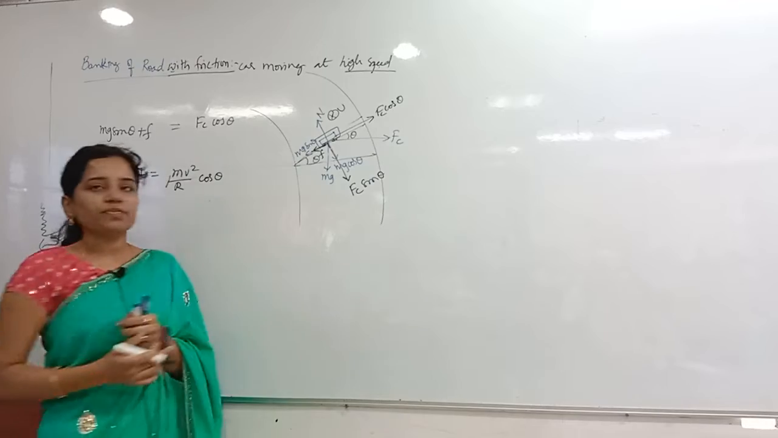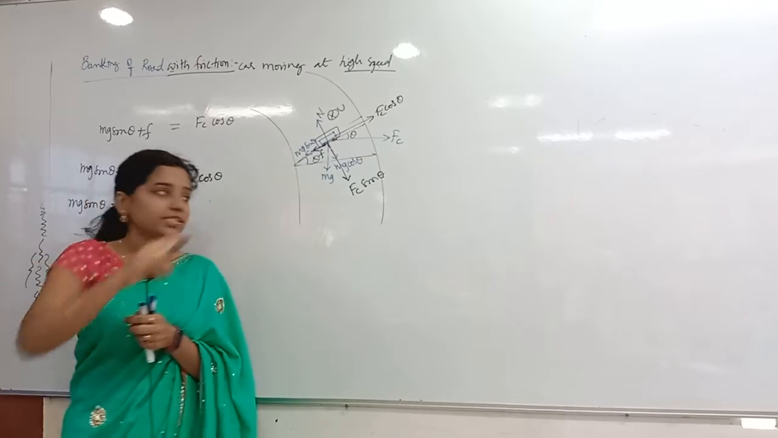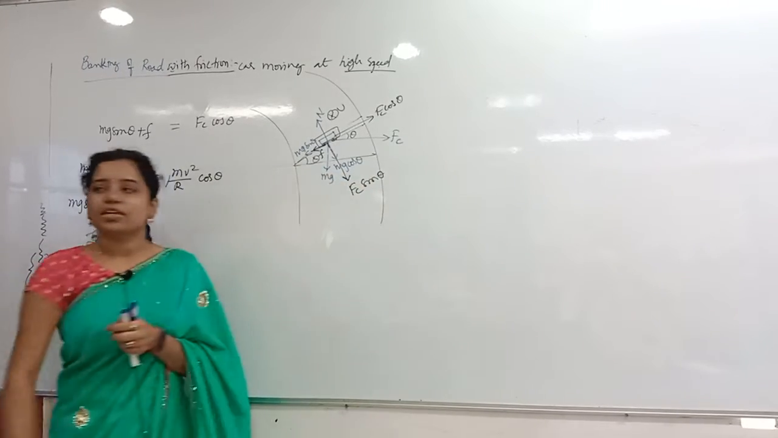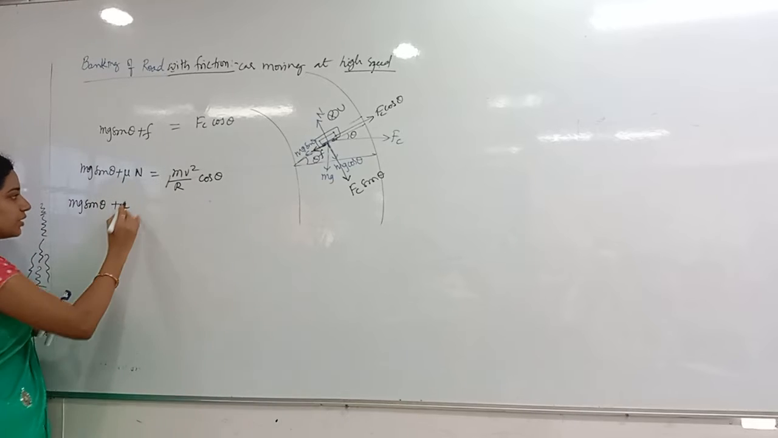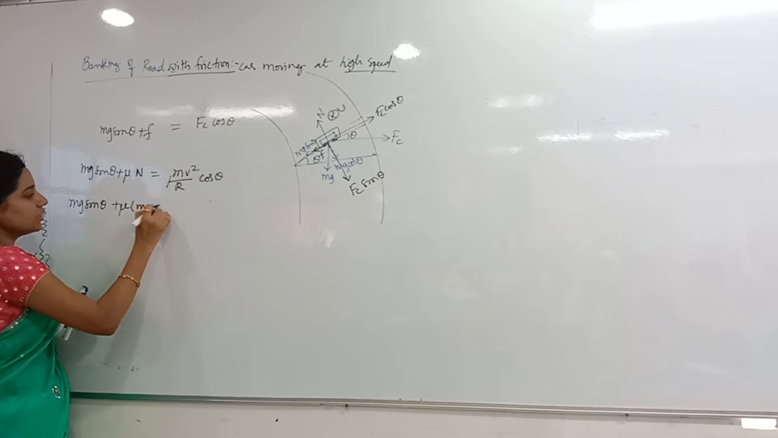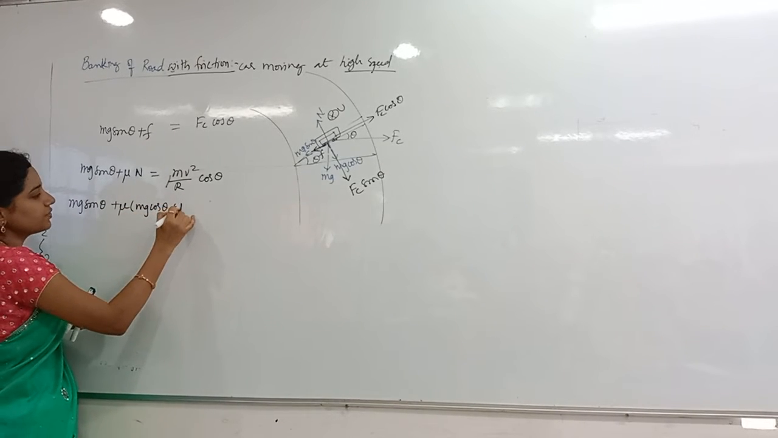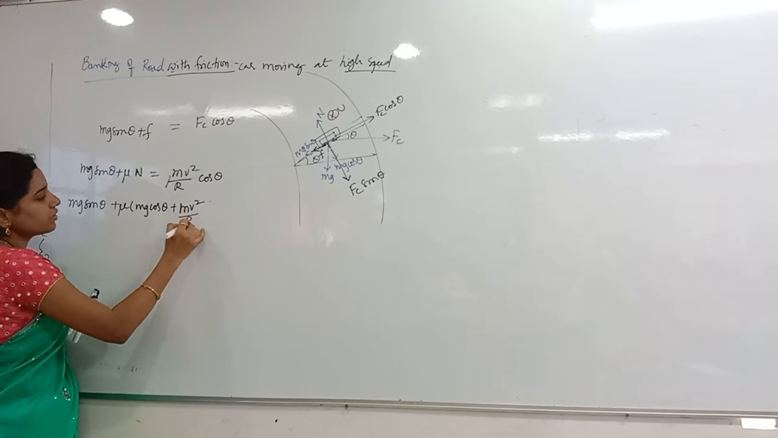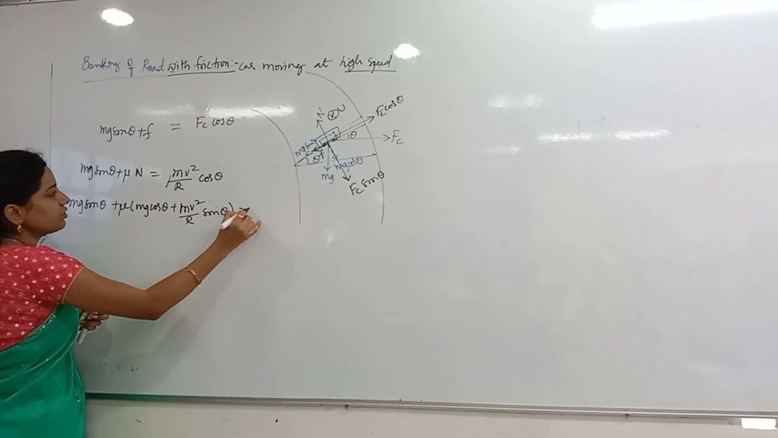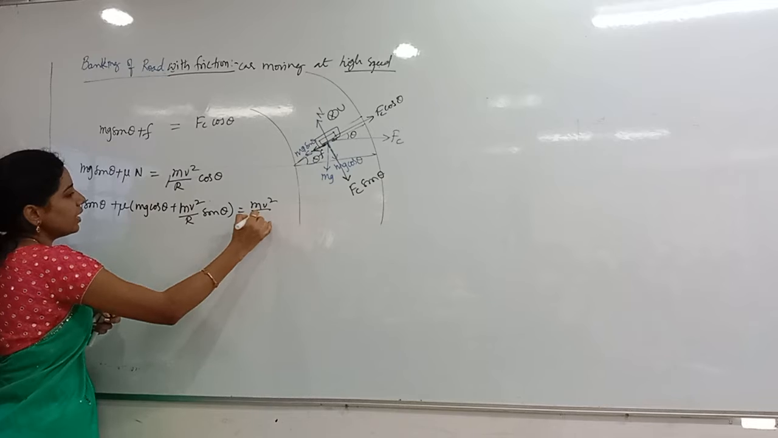Opposite to normal reaction, how many forces are there? Two forces. One is mg cos theta and Fc sin theta. Very good. So that is mu into (mg cos theta plus Fc sin theta). Fc is nothing but mv square by r, so I will write again: mv square by r sin theta is equal to mv square by r cos theta.